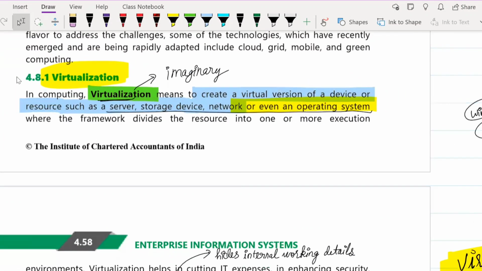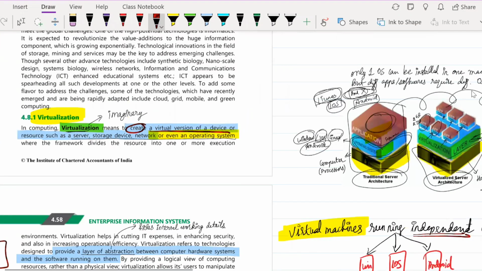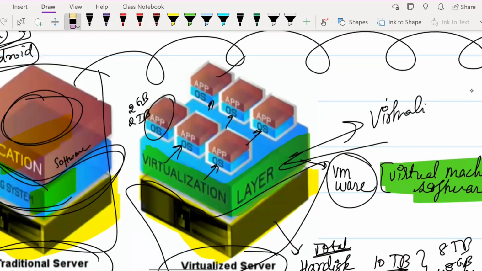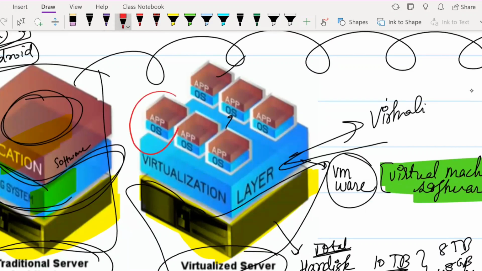Okay. So virtualization here means to create a virtual version of a device. One more thing I wanted to tell you is that each of these operating systems feels like it is an independent system in itself.